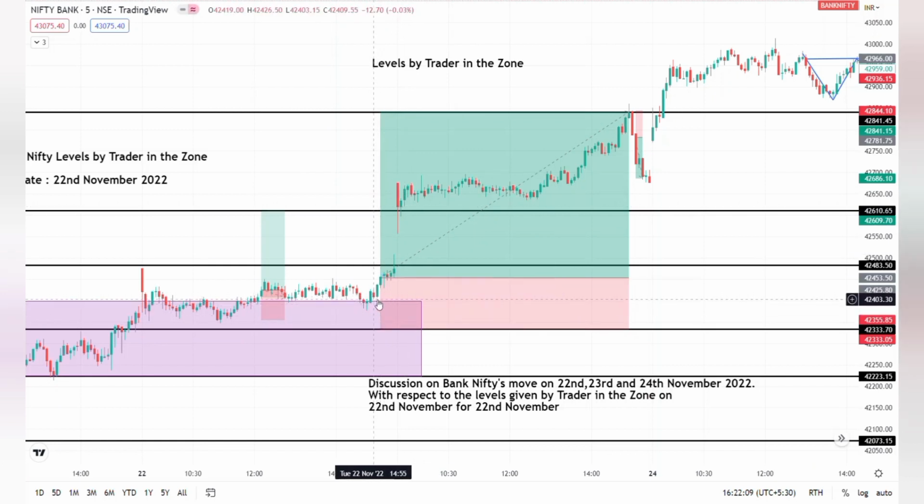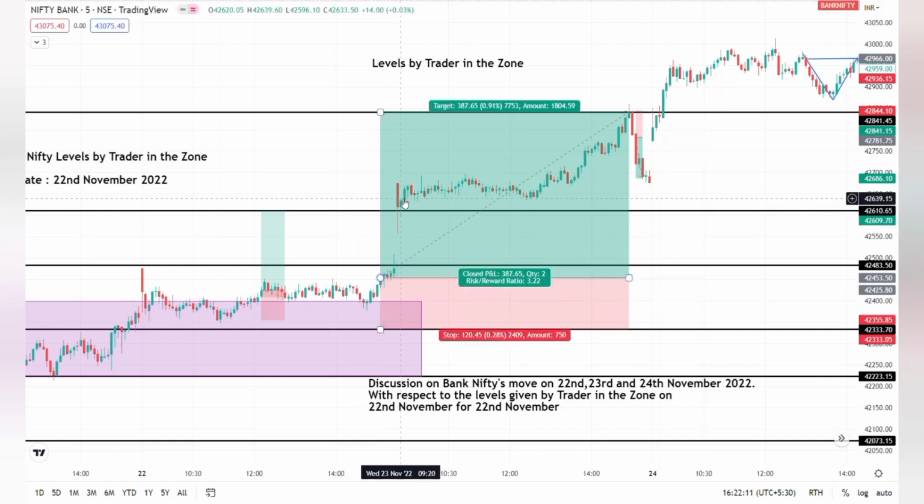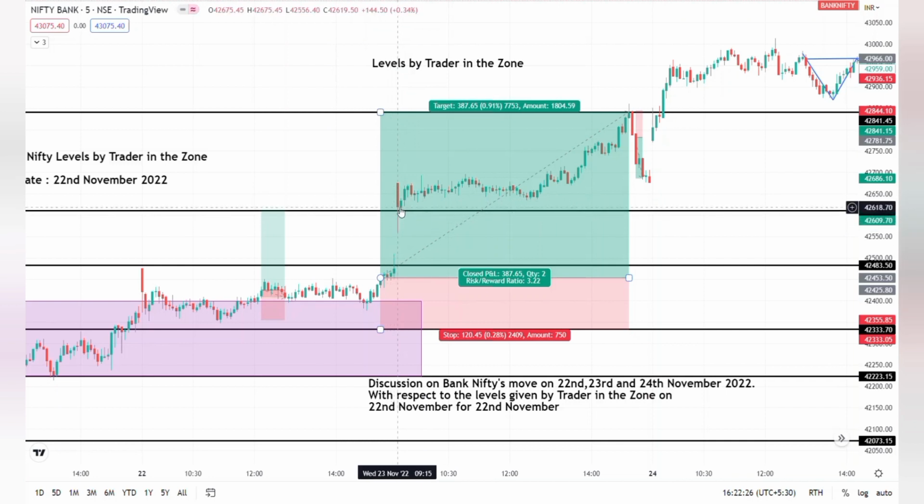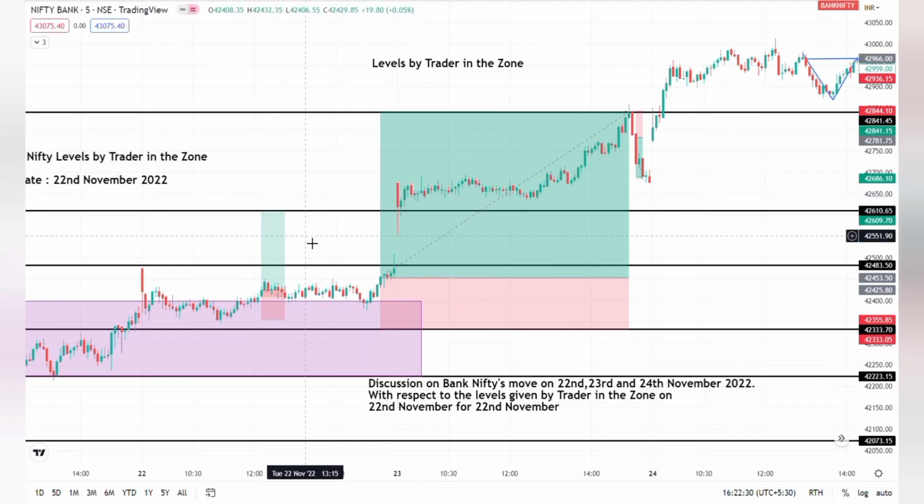From there, on the first candle, I thought this would go downside if it doesn't sustain, but I haven't played. I haven't exited my position because it is not sustaining below 42,610. It is sustaining above 42,610.